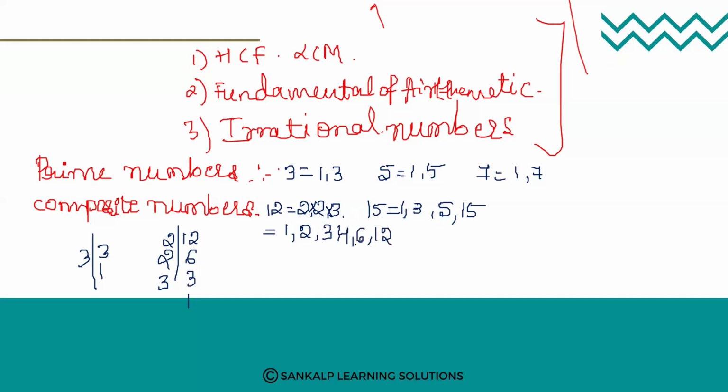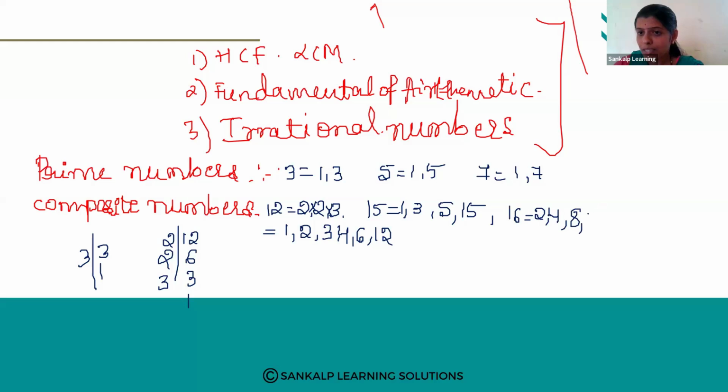Like that, if I consider 16, 2 eights are 16, 4 fours are 16, next 8 twos are 16, next 16 ones are 16. So here are the factors I am getting. There is a lot of disturbance.